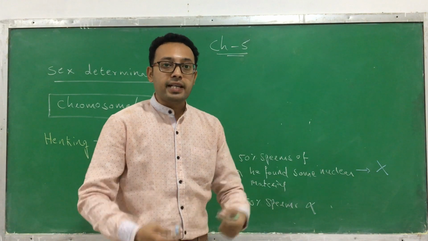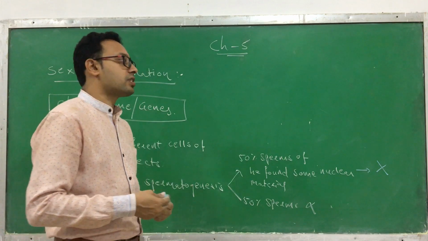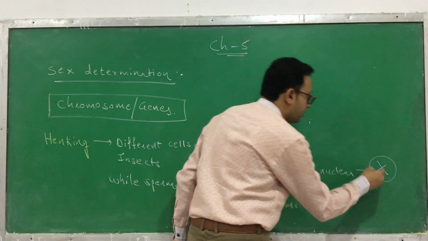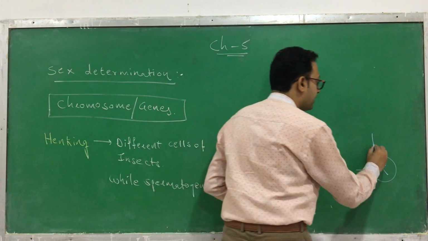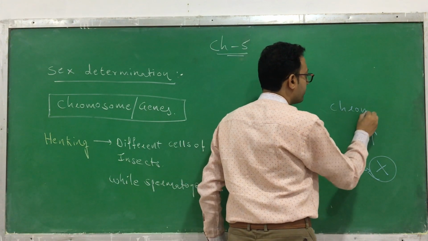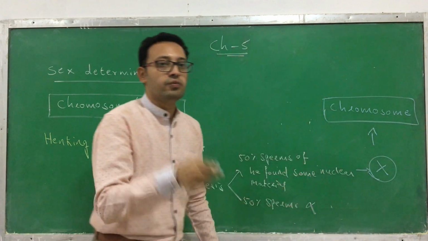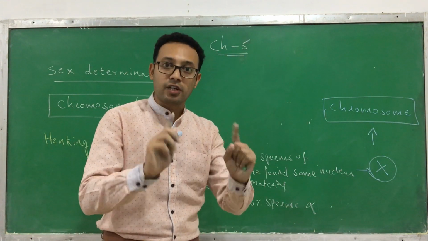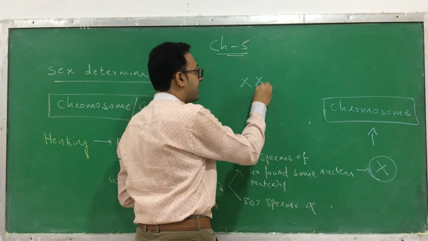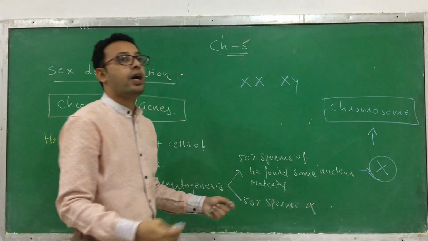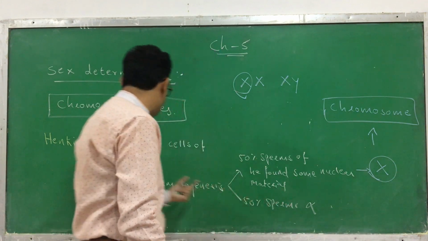But later on, as science advanced, microscopy became clearer and genetics advanced, we came to know that the material to which Henking gave the name X is nothing but a chromosome. That is why we also say that one of the chromosomes responsible for the determination of sex is the X chromosome. You know that in the female we write XX, and in the male we write XY. So that X material was discovered by Henking.